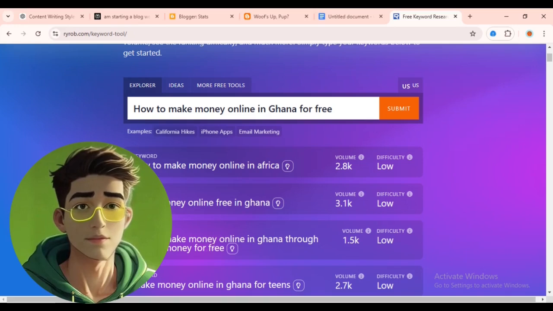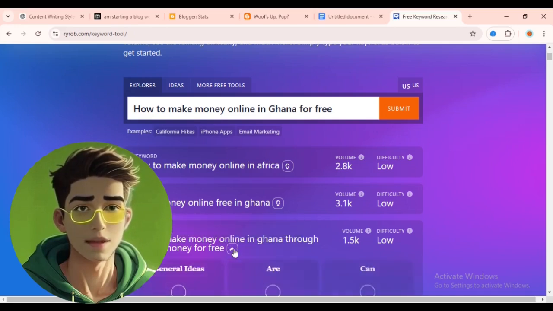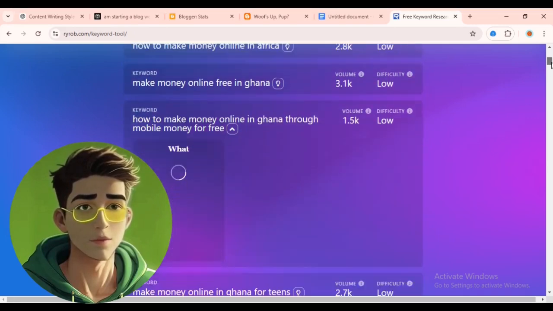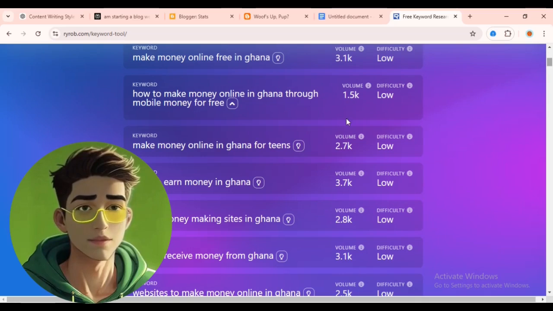You can either copy this, then paste it in the AI prompt that I'm going to give you, or you can click on ideas here. Then you're going to get different ideas about this same article that you're going to write. So one thing I almost always do is click on the ideas. So where is it? Here it is.